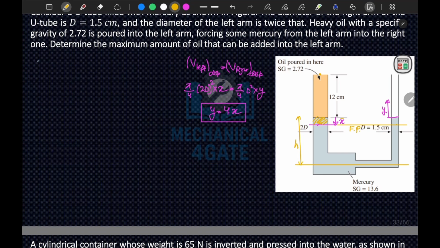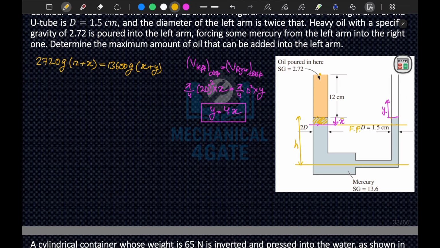So this pressure value should be 2720 times g times height, which is 12 plus x, let's keep it in centimeter only. This should be equal to the mercury column, 13,600 times g times the height, which here will be x plus y. Is it clear?